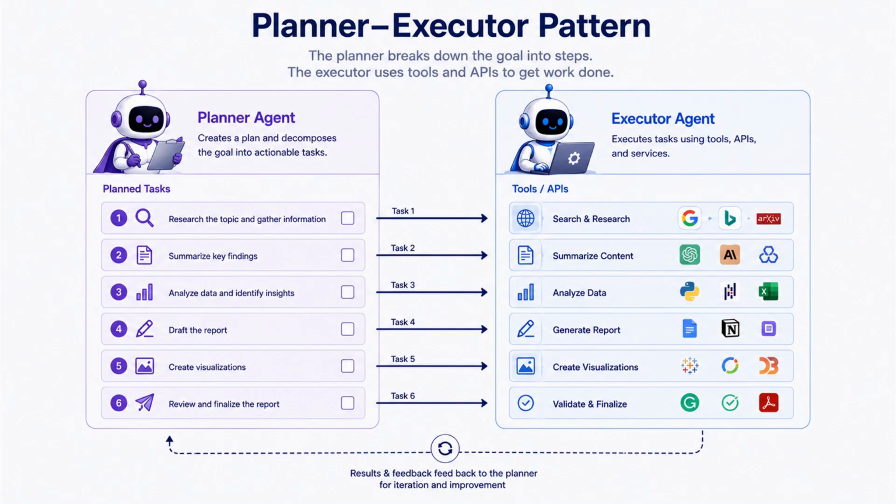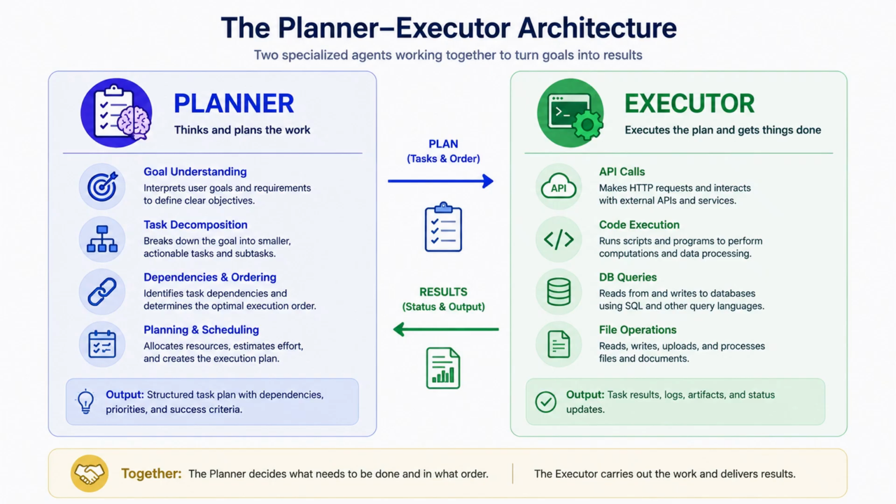Our next pattern, planner executor, focuses on how goals become concrete actions. The planner executor pattern separates thinking from doing. Here we typically have one planner agent and one or more executor agents. The planner agent receives the high level goal, breaks it into structured tasks, decides task order and dependencies, and determines which tools or data each task needs. The executor agents handle the actual execution: call APIs, run code, query databases, or perform actions in external systems, and return structured outputs and status back to the planner.